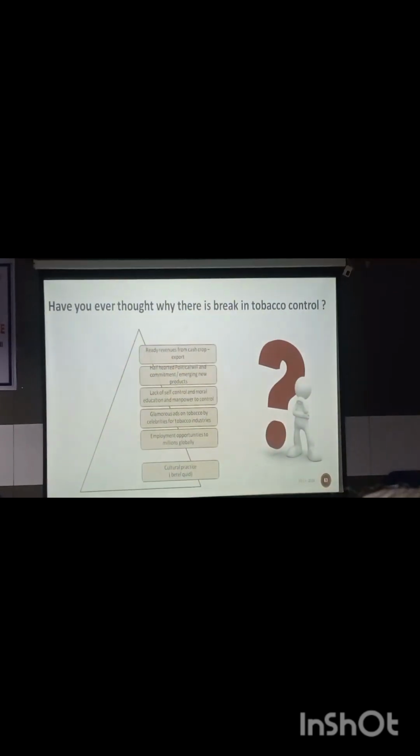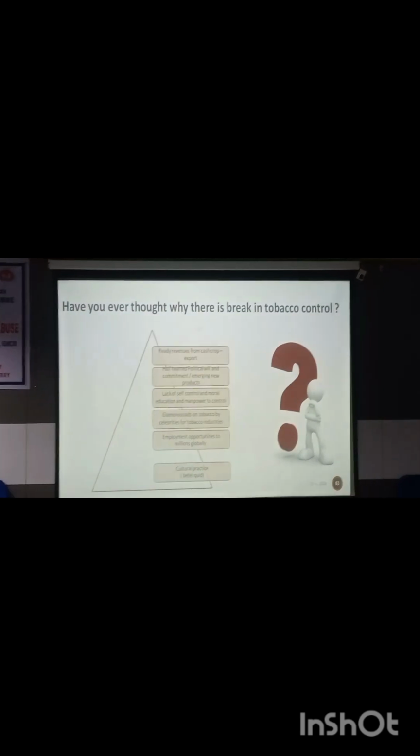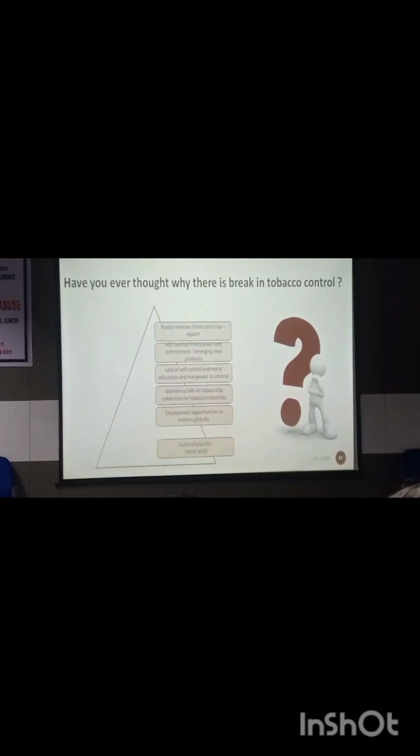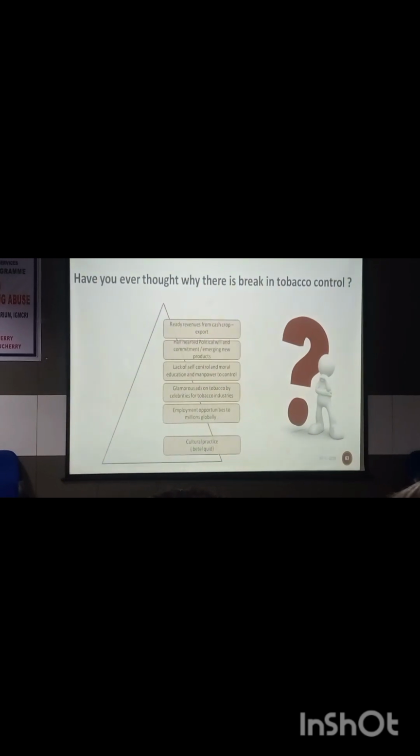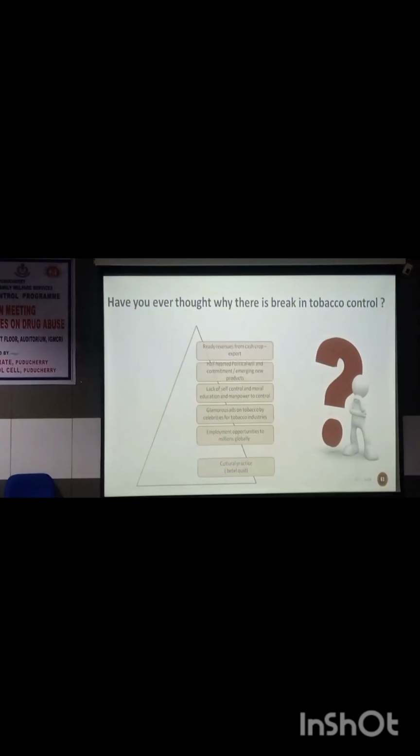There are employment opportunities for millions globally, especially tobacco cultivators and sellers. And finally, the cultural practices, especially the older generations chewing smokeless forms in their houses. All those things make it tough to break this control.